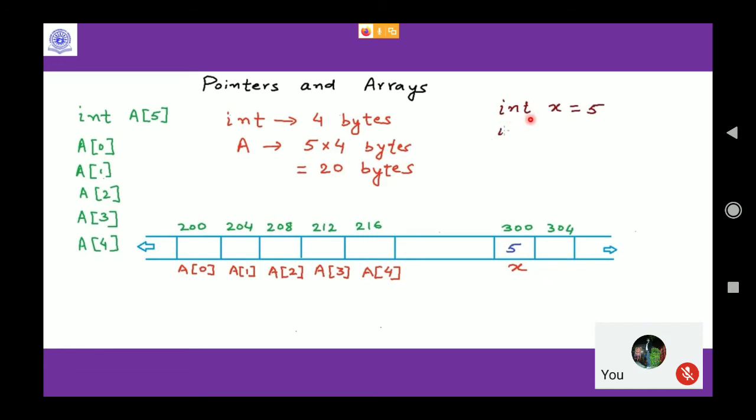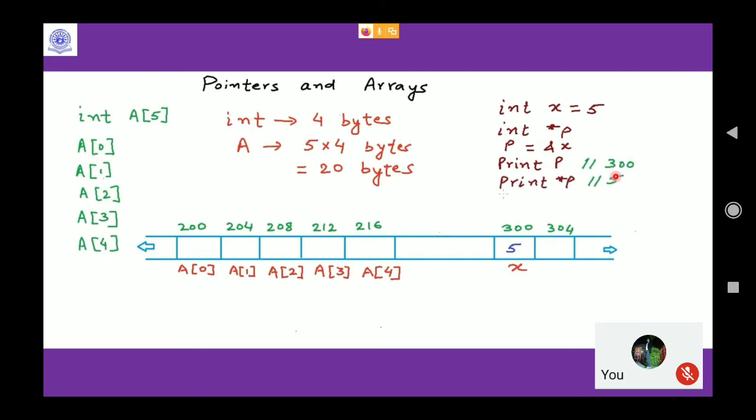Let's suppose I have given one more command, int x equal to 5. This x is located somewhere at address 300, and 5 is put inside the address 300. Now, if I declare a pointer of type integer and initialize it with the address of x, p holds the address of x. Now if I just print p, I will get 300, because x's address is 300.